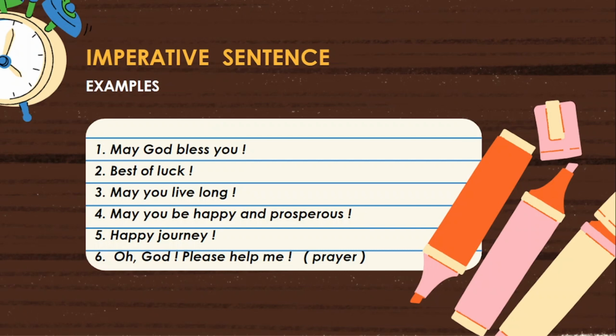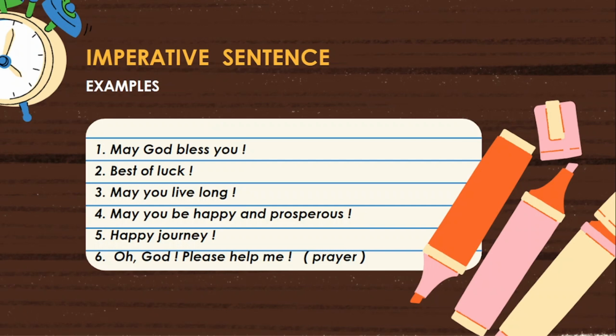Of course, may is called a modal auxiliary verb, and wishes always end with an exclamation mark. See the first one, may God bless you. In this sentence, God is the subject. The helping verb may is written before the subject God. Bless is a main verb. It is a wish, so it is ended with an exclamation mark.